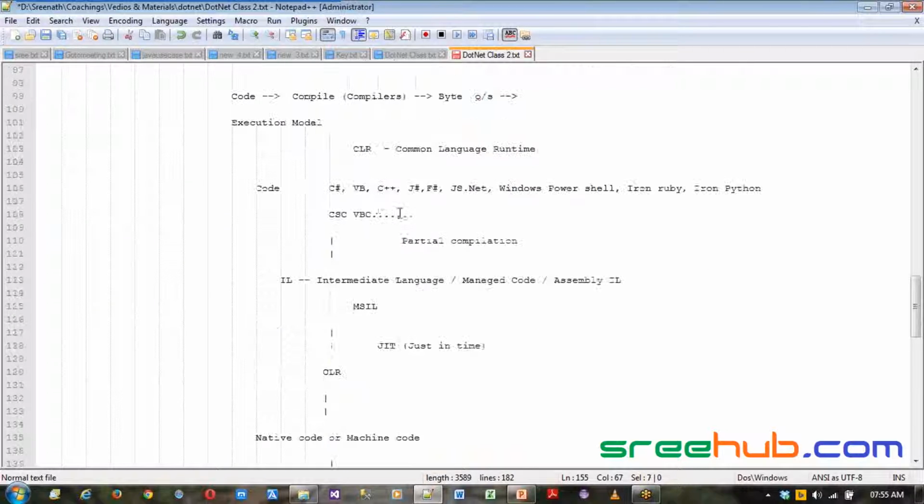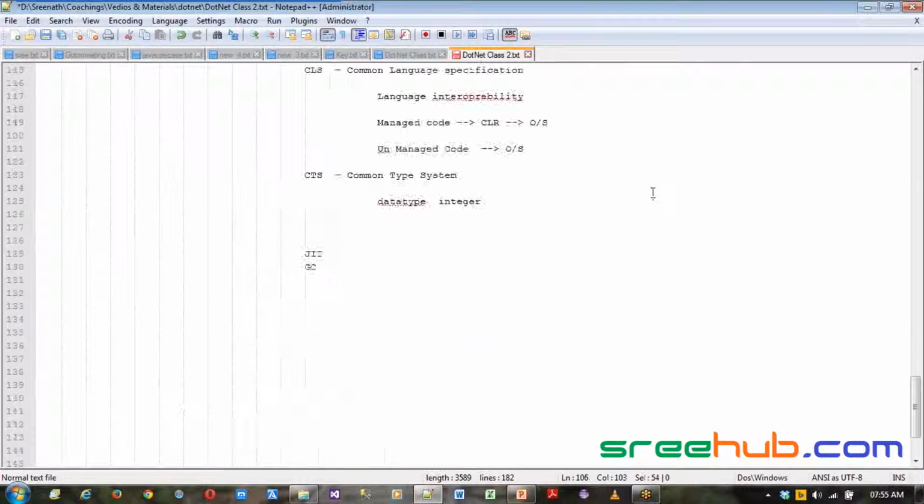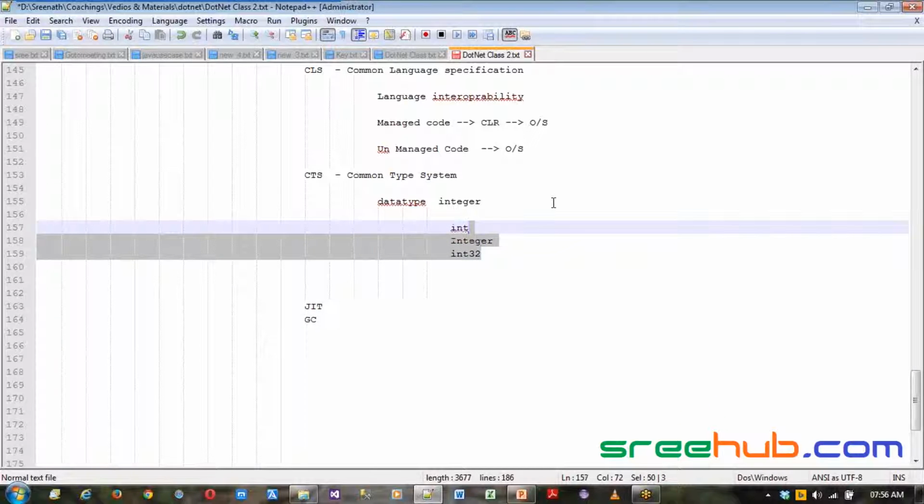there are different declaration types. In C#, you define integer as int. In VB, you define it as Integer. And in some other language you give Int32. All of these are pointing to the same data type called integer.